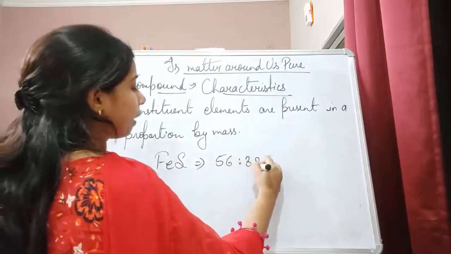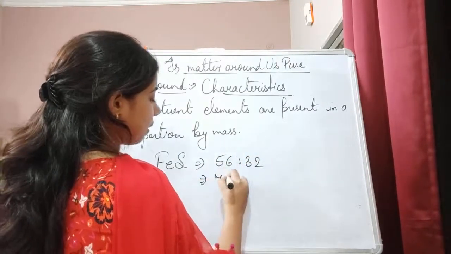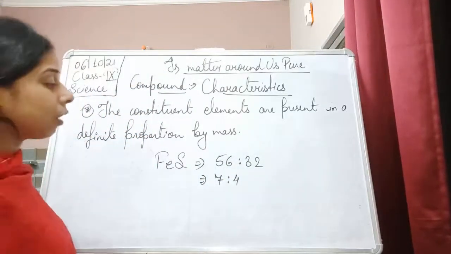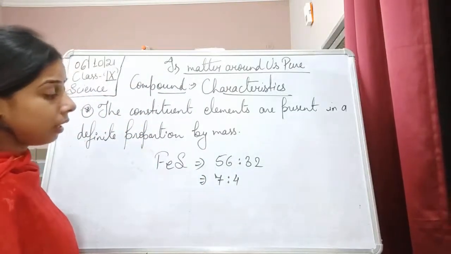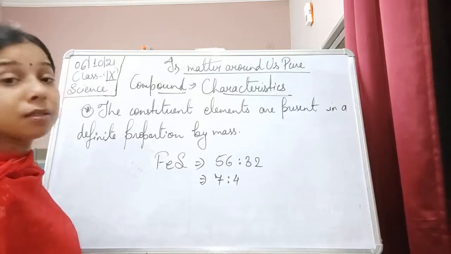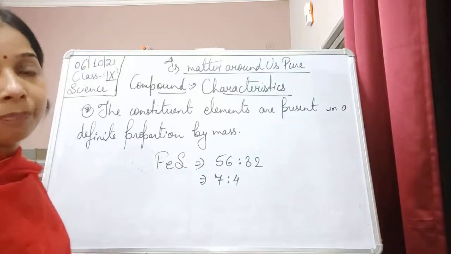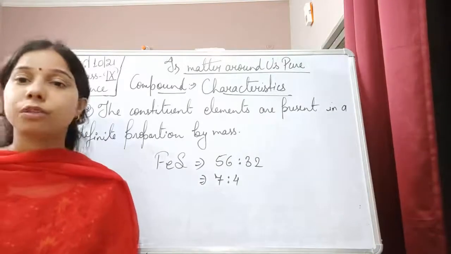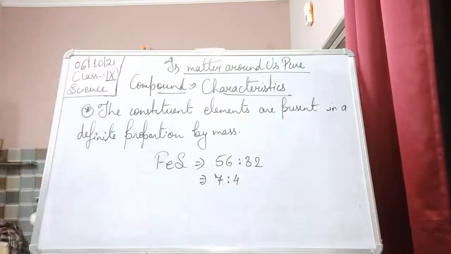When we simplify it, it will be 7:4. So iron and sulfur combine together in a fixed ratio by mass, and that is 7:4.